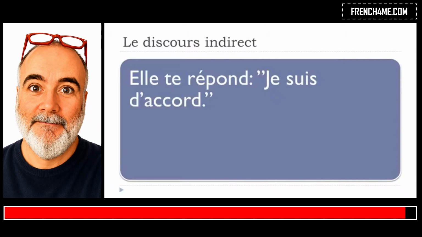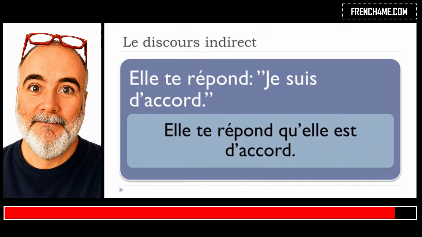So I wanted to first show you this simple example, because if we've got this sentence, elle te répond je suis d'accord. Répondre is to answer, te is for you, so she answers to you. Je suis d'accord is I do agree. If we want to transpose this structure to the discours indirect, it's quite simple because you just need to put back all your elements. So elle te répond, it doesn't change.